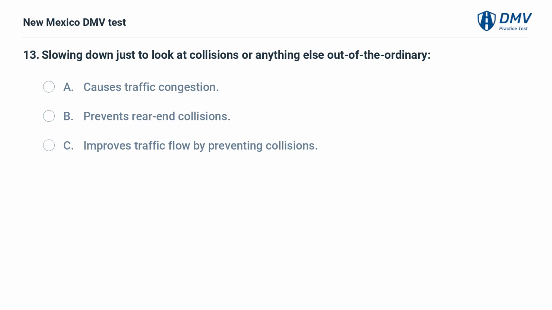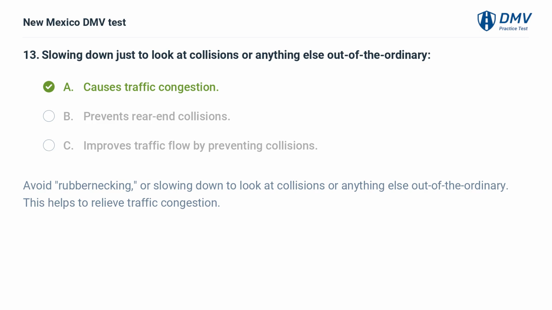Slowing down just to look at collisions or anything else out of the ordinary. A. Causes traffic congestion. B. Prevents rear-end collisions. C. Improves traffic flow by preventing collisions. A. Causes traffic congestion.